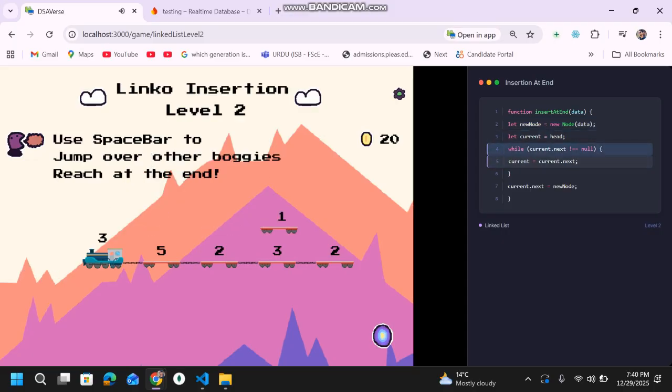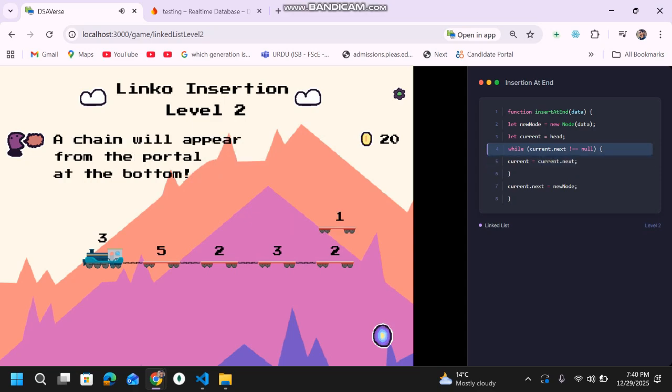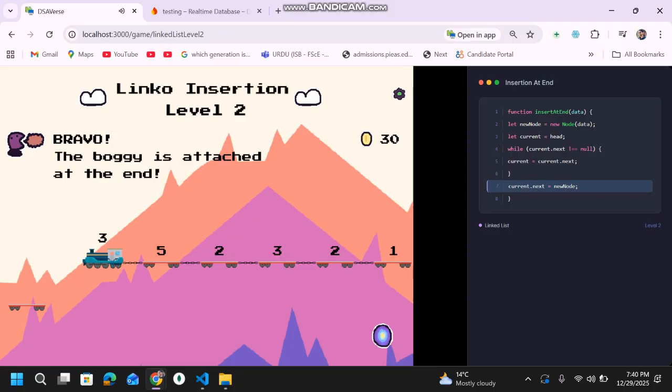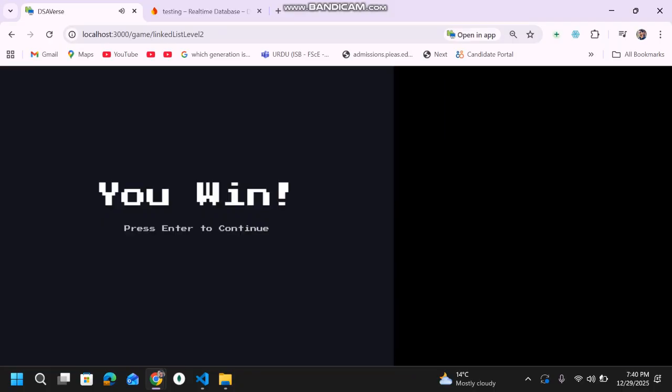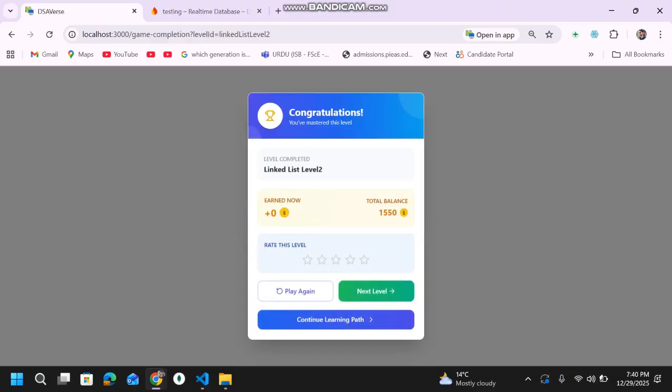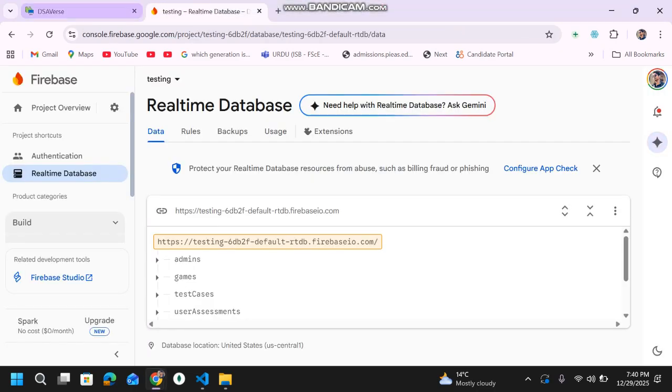You can see we are currently traversing. That's why these two lines are highlighted. We've completed this. So the games are in this type of format. Now when we press enter, we see the game completion card. There is a bit of delay in showing the earnings and the total balance because these are being fetched at runtime from this Firebase database, which is based on the cloud. That is why it takes a bit of time, right?